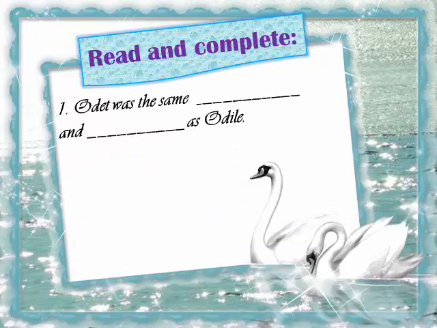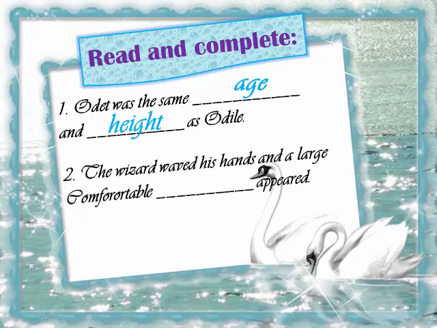Excellent. And here, reading complete. Odette was the same space and space as Odile. What do you think? It was in the very beginning of the chapter. The same age, excellent, and the same age and height as Odile. The wizard waved his hands and a large comfortable appeared. What appeared? Remember, something that was comfortable.